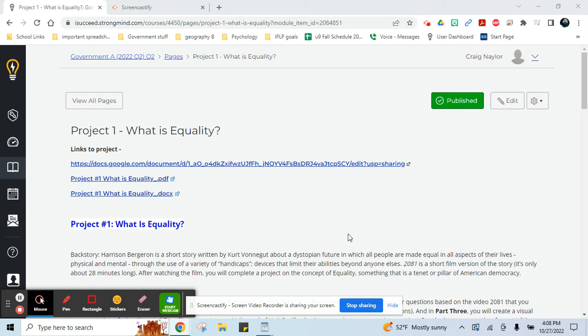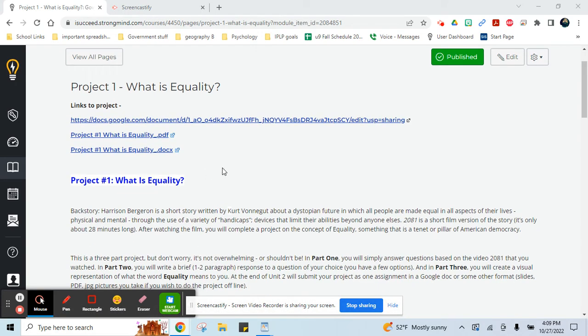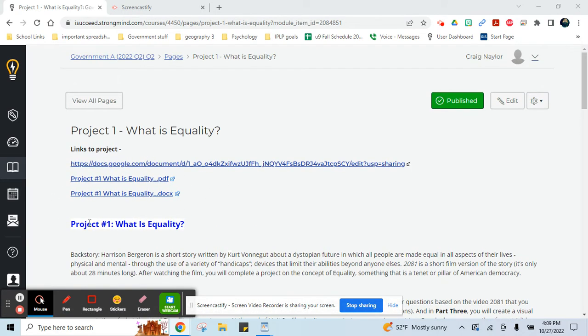So we're going to try this again. This is your project number one for government class. It's called What is Equality? It's the same for both regular and alt gov. At the very top of the project, you'll see this is a page that you'll come across in, I think, Unit 1. The assignment itself isn't actually due till the end of Unit 2, so you have a little bit of time to work on it.